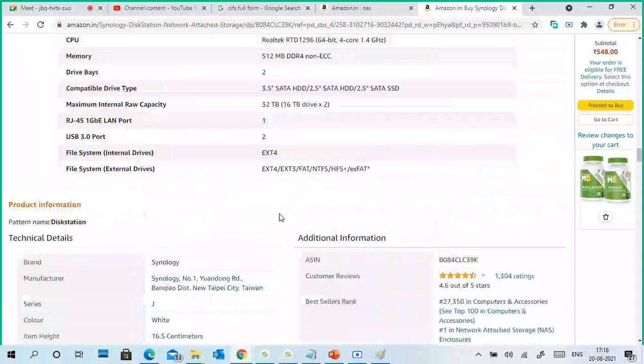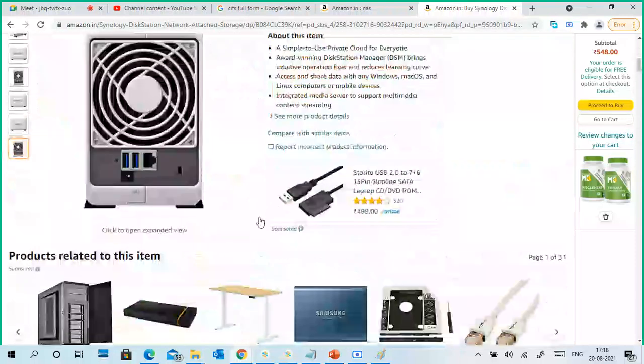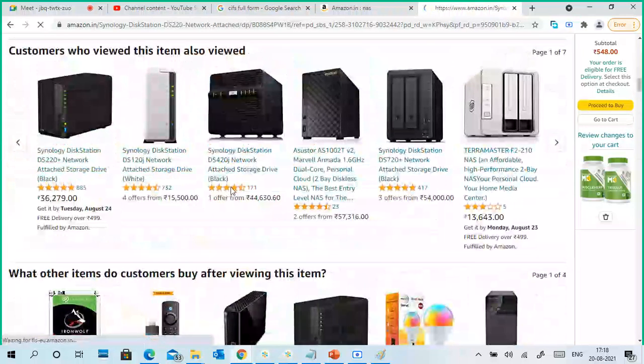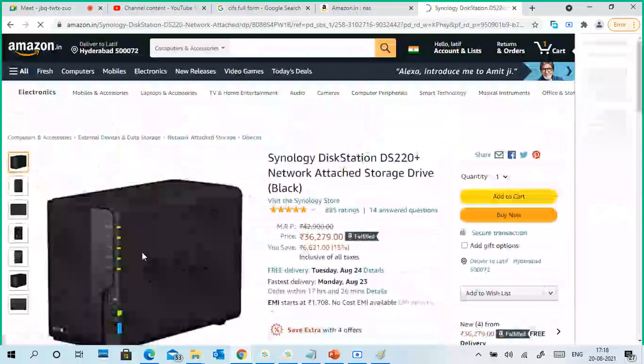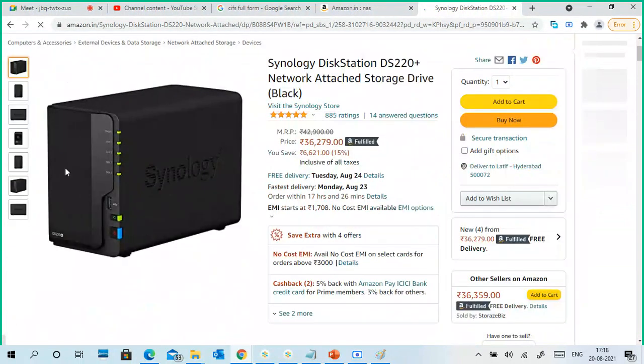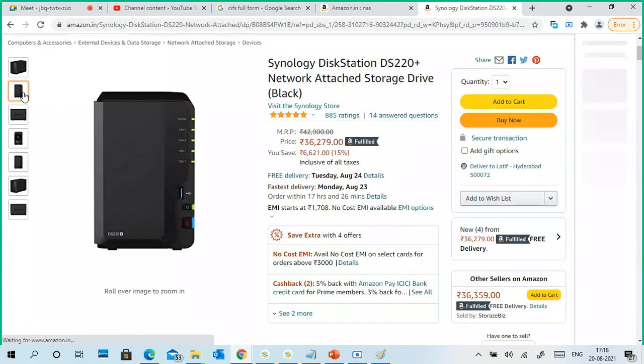If you want data protection, you can create your own mirror inside. When you are purchasing this kind of stuff, make sure it contains a disk, or you have to purchase the disk extra.